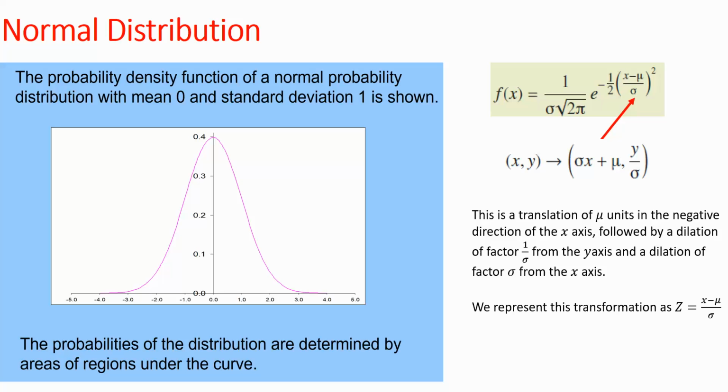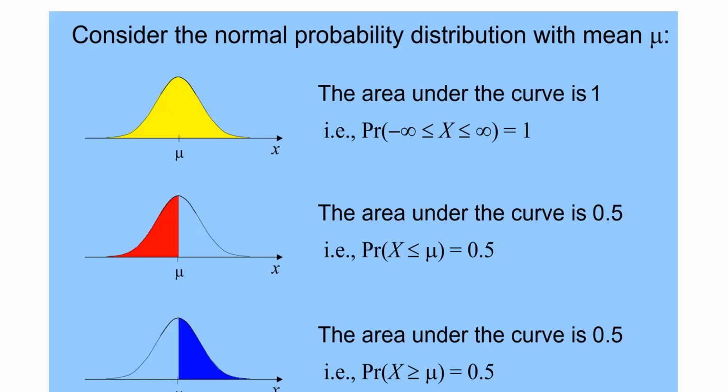Now, why is it important? Because we call them z values, and when we say z values, you're really referring to the x-axis. Now, what I want you to see, everything here makes sense. Consider the normal probability distribution. This is your mean, this is your mean, this is your mean, right? Area under the curve is 1, so we already know that. It's a probability density function. So when I say negative infinity to infinity, that's x, then the area under the curve, or the probability of the area, has to equal 1. True? Whereas from negative infinity up until mu, it has to be 0.5, so that's half.